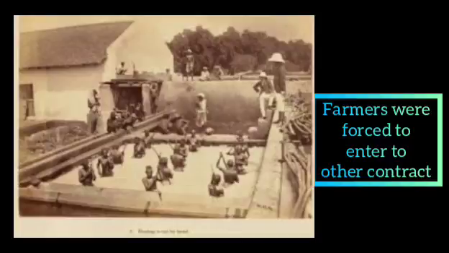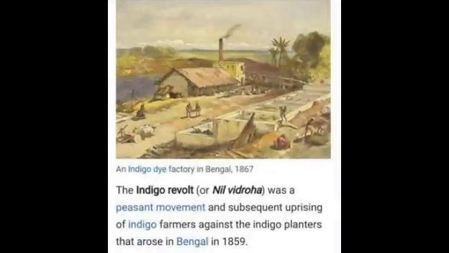Often the debts were passed from father to son. The Indigo Revolt began in 1859. The rebellion began as a strike only. The peasants of a village in Nadia district refused to grow indigo. Nadia district is in Bengal. The movement spread quickly to other indigo growing districts of Bengal.